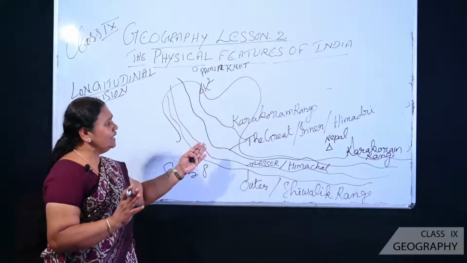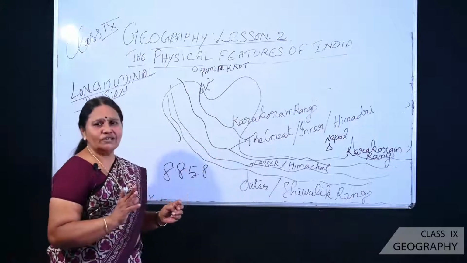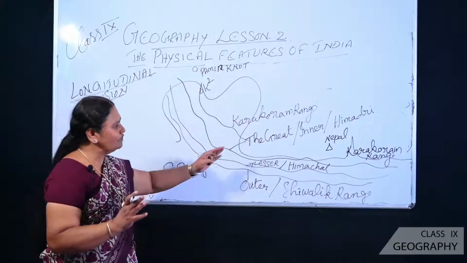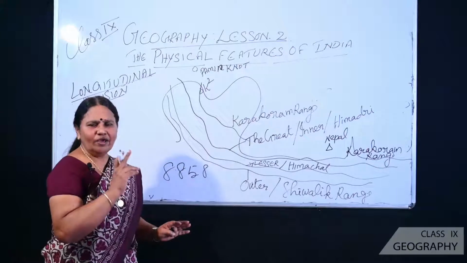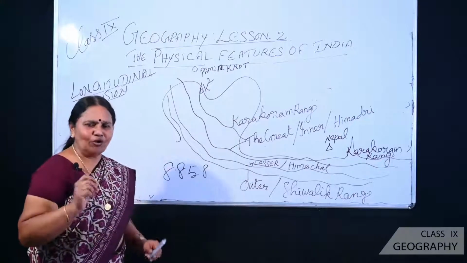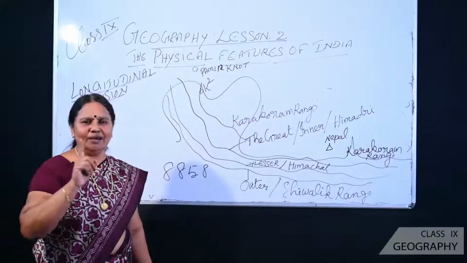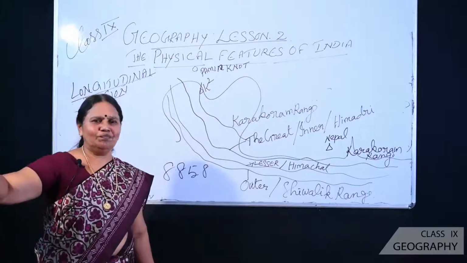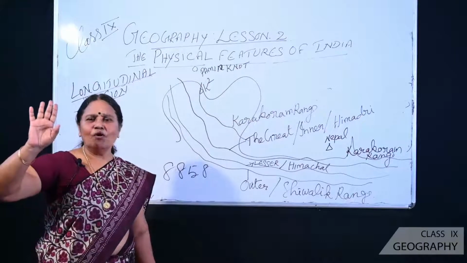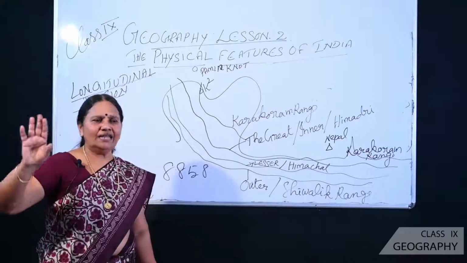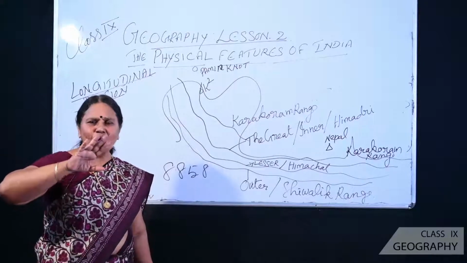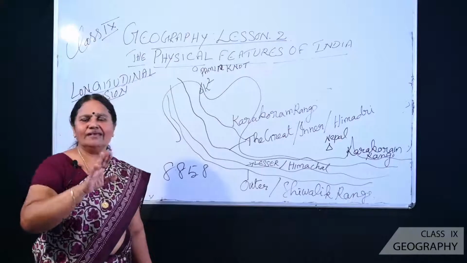These perennial rivers originate from the Great Himalayas. Whenever you are writing about the Great Himalayas, you have to keep 3 points in mind. Number 1, the place of highest peaks: Mount Everest, Kanchenjunga, Nanda Devi, Nanga Parbat. Important mountain peaks lie in this range.